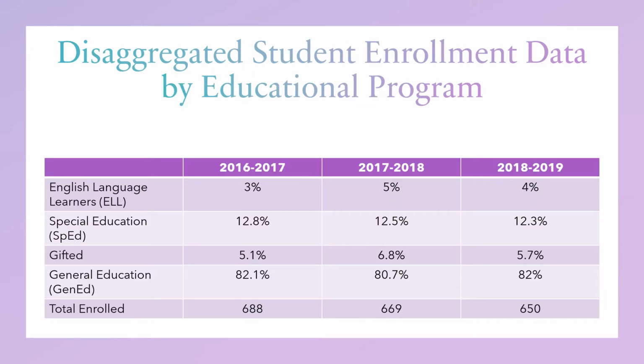Now on this slide you will see a chart that has a breakdown of our student enrollment data disaggregated by educational program. Generally, our population is staying about the same with a 1 to 2% change across the years. You can see about 3 to 5% of our students are English language learners. About 12% of our student population is enrolled in the special education program. About 5 to 6% of our students across the 3 years are enrolled in our gifted program. And about 82% of our students are general education students with no other services.